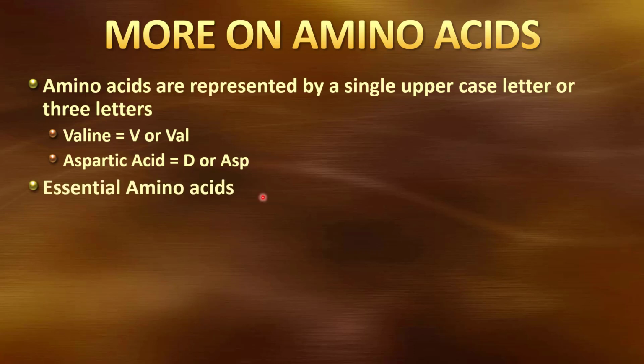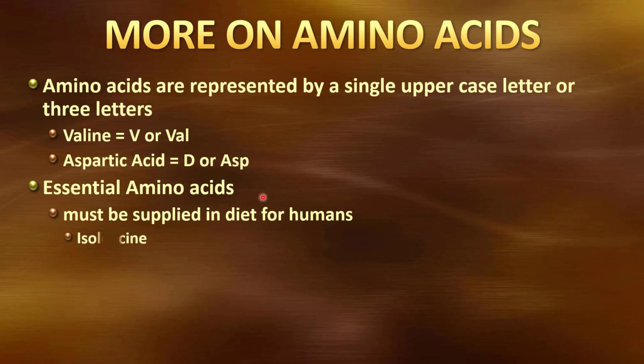Some amino acids are essential. Remember, we talked before about essential fatty acids, meaning that you had to have them in your diet. The body needed them. You need them in the diet because you can't synthesize them. Same thing for amino acids. These are amino acids that we need. We cannot synthesize them. They have to be in the diet. For humans, the three essential amino acids are isoleucine, leucine, and cysteine. Other animals will have different essential amino acids.